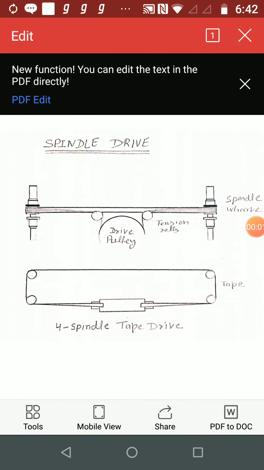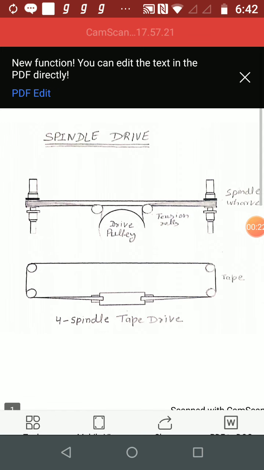Dear students, the topic of my today's lecture is spindle drive and influence of spindle on spinning a yarn. Spindles and their drive have a great influence on power consumption and noise level in the machine.